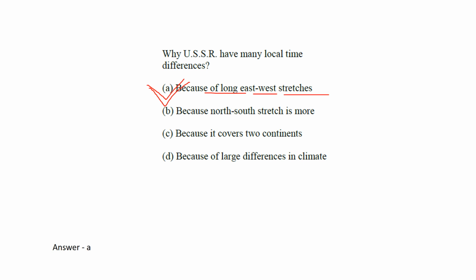This question is from 1981, so at that time it was actually the USSR, a very big country, the largest country in the world. Because of the large east-west stretch, from east to west it is very large, so it is divided into 7 time zones. India is divided into 1 time zone, but it is divided into 7 time zones. Okay, next.